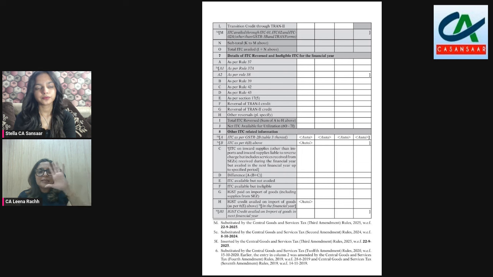As we can see, these amendments have been done so that there is better reporting and more clarity in understanding the figures, and that GSTR 9 can now give a better and more logical understanding of the ITC that one has claimed, how one has claimed, the breakup of the claim, and what is the ITC available to the assessee, and how much of it has been claimed by you in this year and next year, how much is remaining. And the remaining 8D figure one can analyze to understand whether it's correct or not. Now, all these things I have put in a small PPT, which Stella will now share with you on the screen.